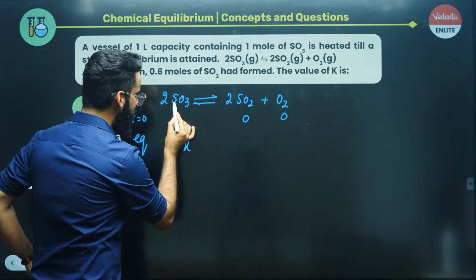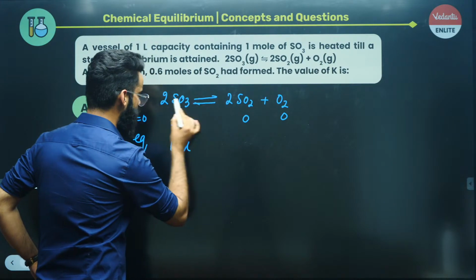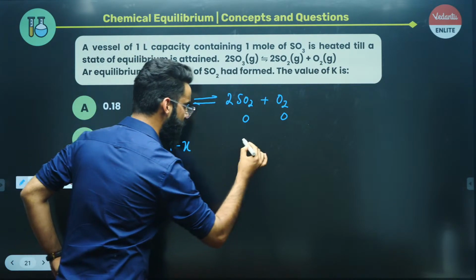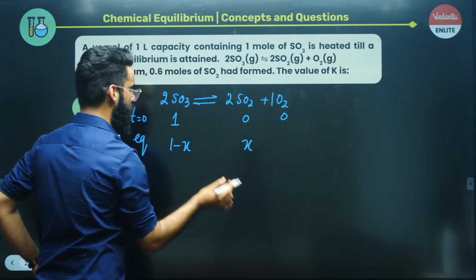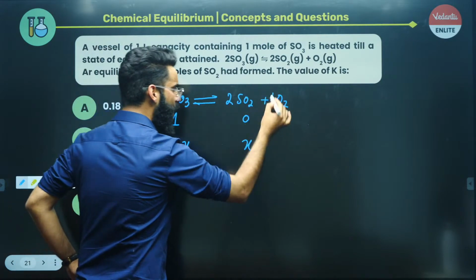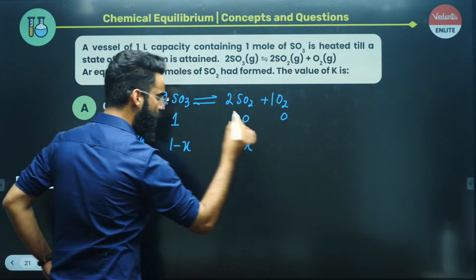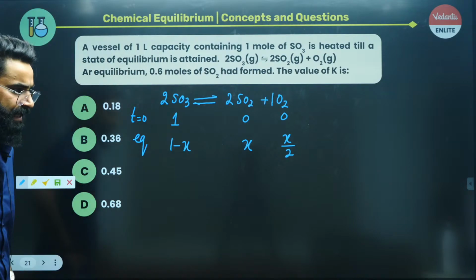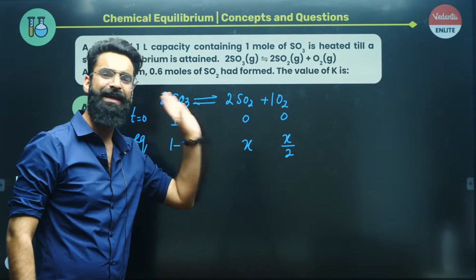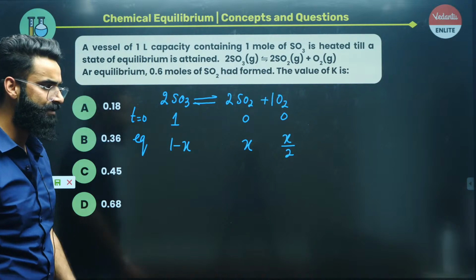Have a look at the stoichiometry, my dear people. 2 moles gives 2 moles. So 1 mole gives 1 mole. So x moles are going to give me x moles. As simple as that. 2 moles gives me 1 mole of O2. So 1 mole of SO3 will give me 1 by 2 moles of O2. So x moles are going to give me 1 by 2 into x, that means x by 2 moles of O2 at equilibrium. I just got the moles of each reactant and product at equilibrium, right?